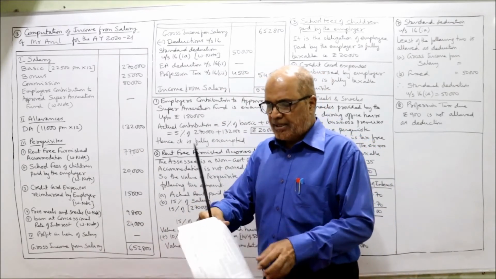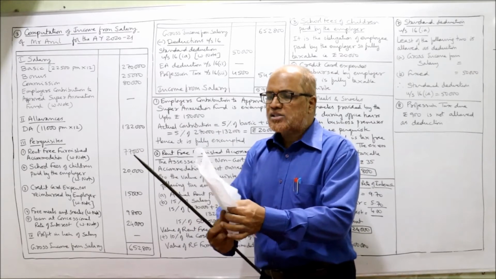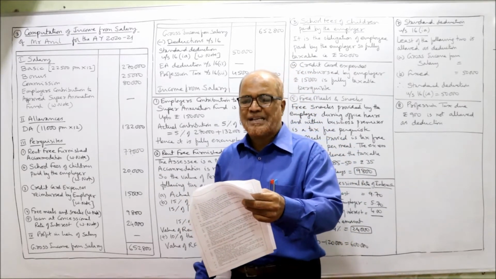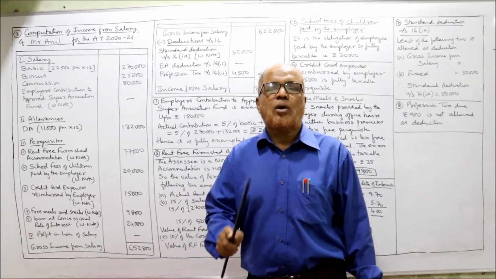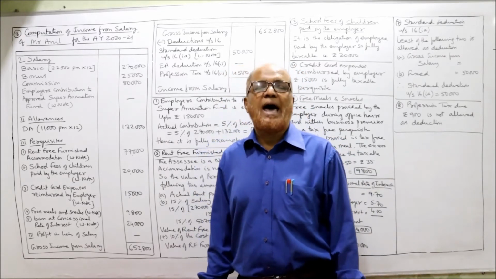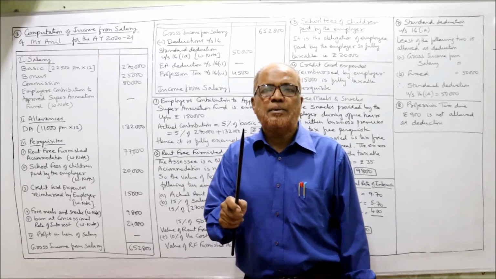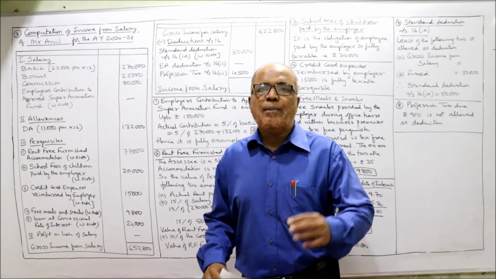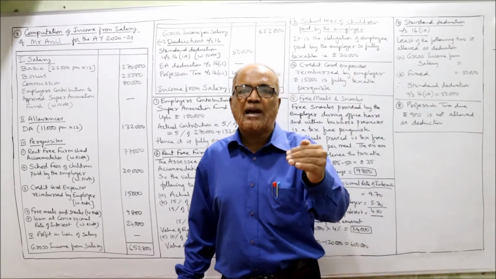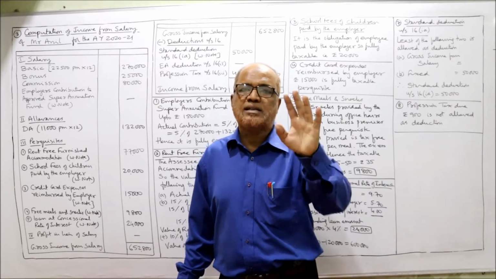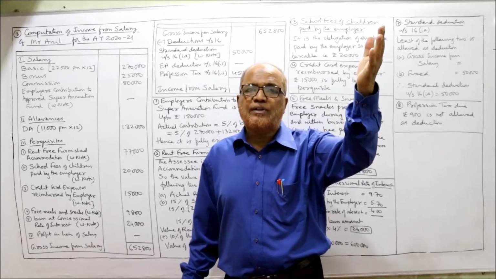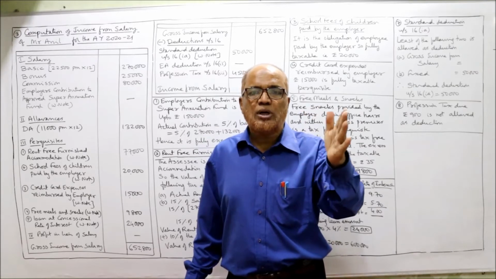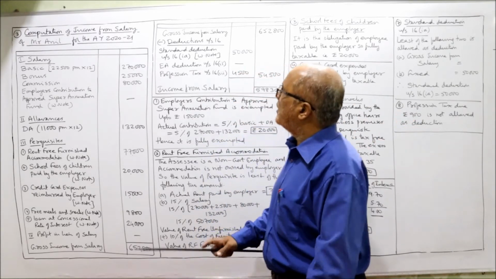Next page, it is given employer's contribution to approved superannuation fund, 5% of basic pay plus DA. Employer's contribution to approved superannuation fund is exempted up to rupees 1,50,000. If the amount contributed is below 1,50,000, it is completely exempted. Over 1,50,000, the excess amount is taxable. So employer's contribution to superannuation fund.